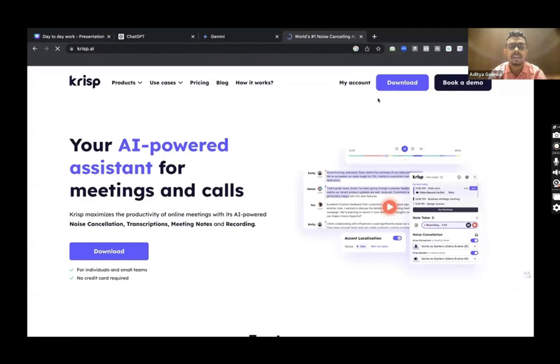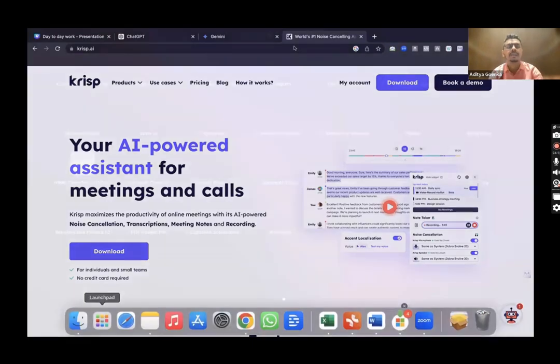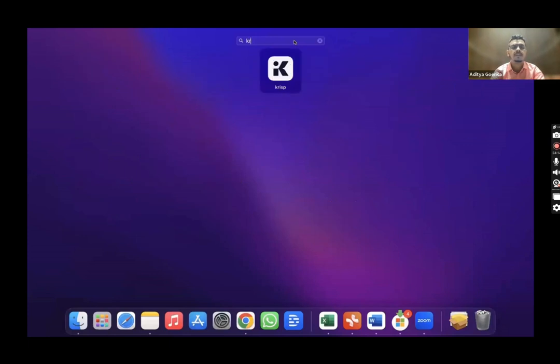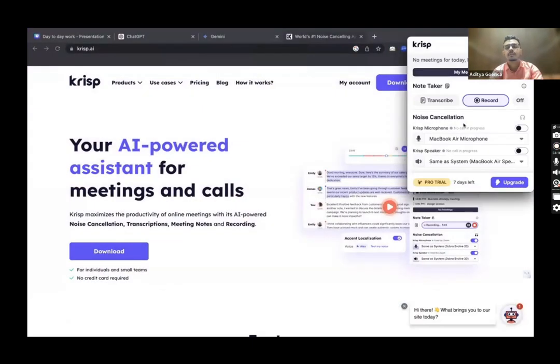Once you go over here, you will find a download button like this. Guys, I have already downloaded it on my system, so let me open Krisp. You also simply need to download it. Once you download it, you will have something like this, and when you go for your meetings, again, it's a freemium tool. If you want to continue using it, you can pay for it, or you can make a new account for yourself. That is completely up to you.